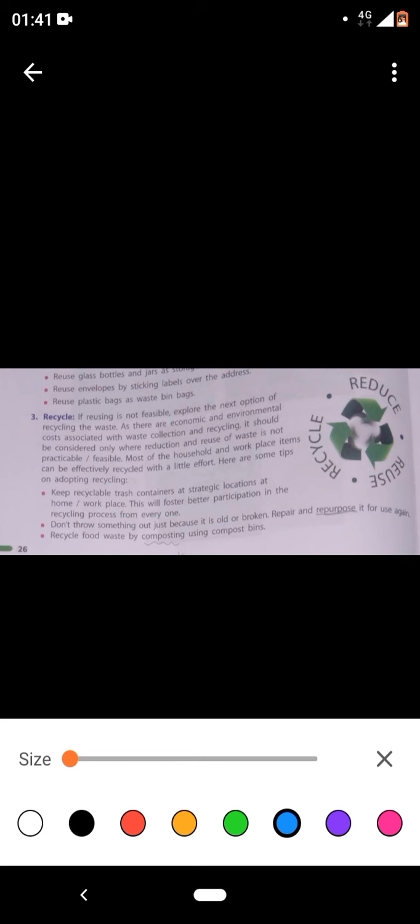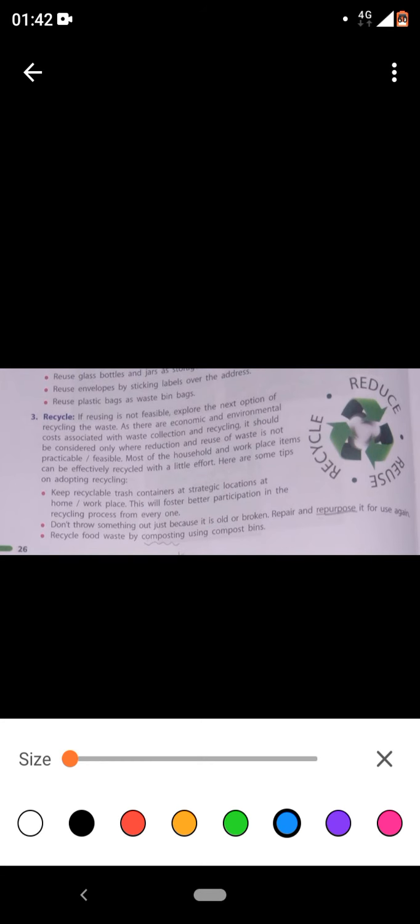So strategic location, clear. This will foster better participation in the recycling process for everyone. Foster means it will motivate, right? Foster means motivate. Okay, don't throw something out just because it is old or broken. Repair or repurpose. There must be a purpose behind everything. Repurpose it for use again. Try searching for a purpose.